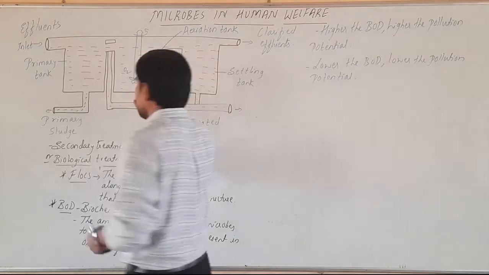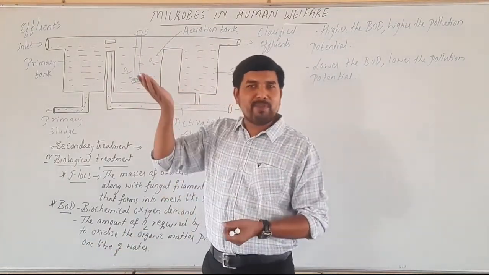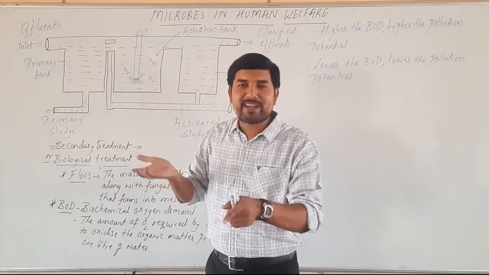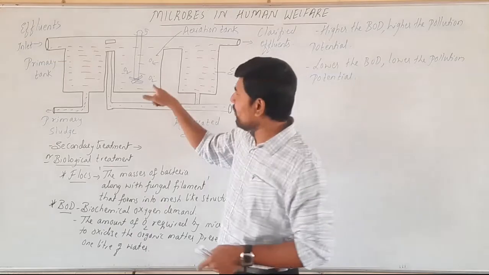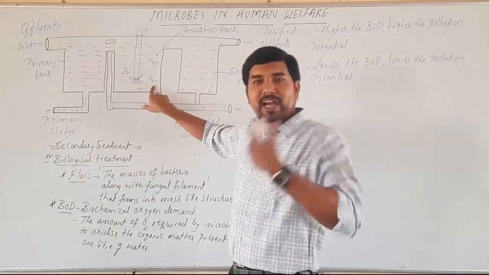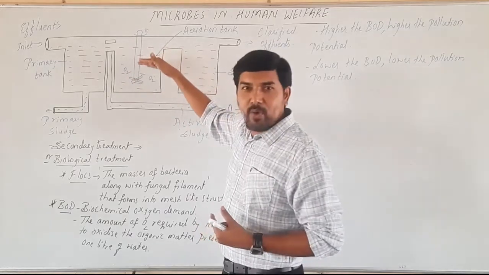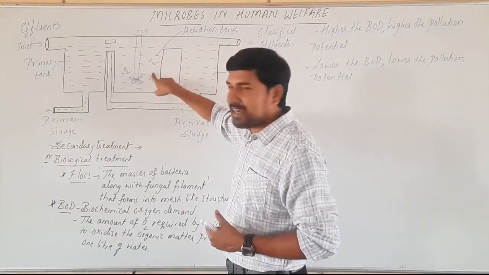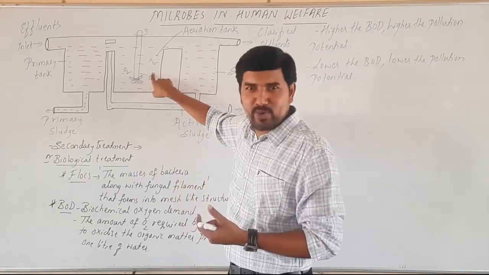In the aeration tank, look at this part. In the aeration tank, initially the BOD will be very high. Microorganisms will be acting on the organic matter, it breaks and it converts into inorganic matter. Now, initially the BOD is very high. We are supplying oxygen continuously. Now, when BOD reduces in the aeration tank, the effluent, we don't call it as water, it is the effluent because it is a wastewater.